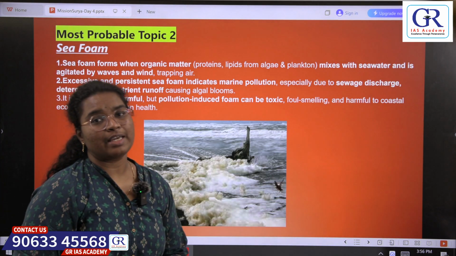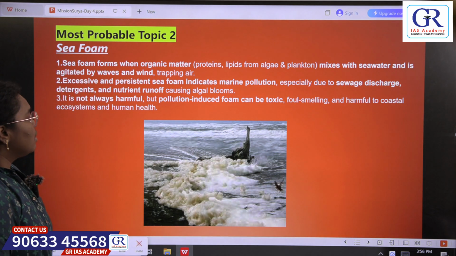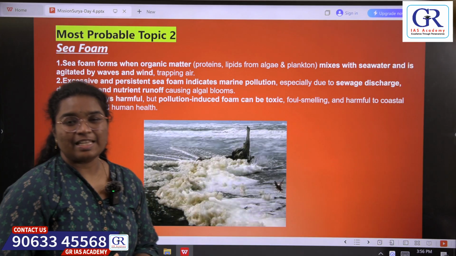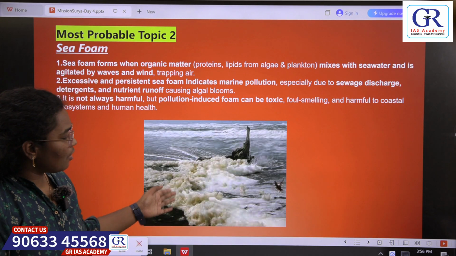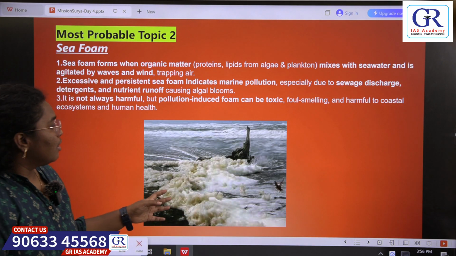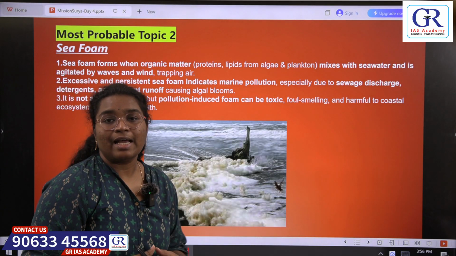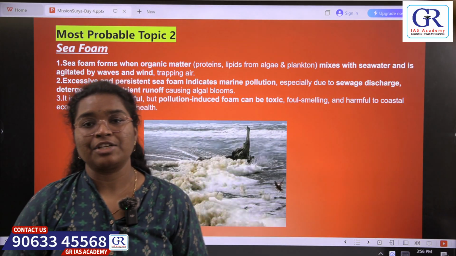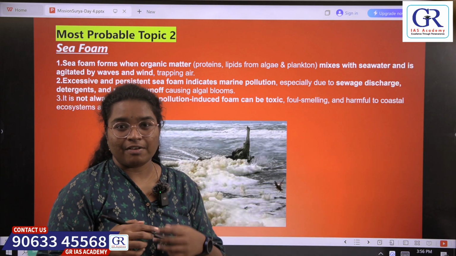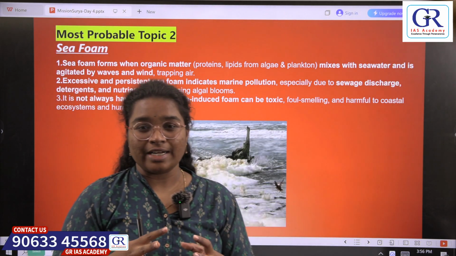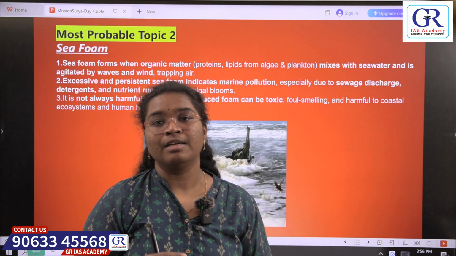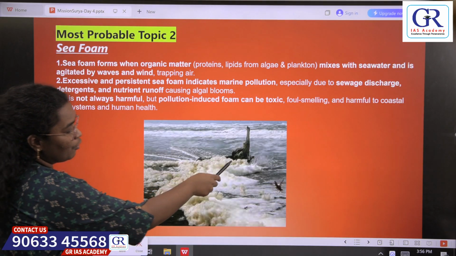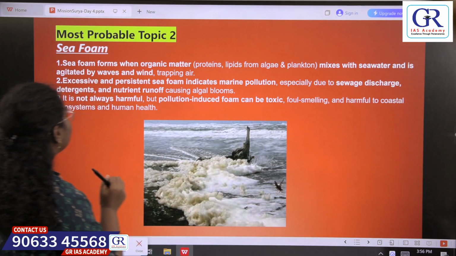Today's second topic is sea foam. Sea foam is nothing but a froth or foam that occurs on the sea like this. It occurs when the organic matter dissolved in the sea water gets agitated by the action of wind or waves, and during that agitation, the organic matter traps some air and forms bubbles or foam. That is seen as foam on the seawater.